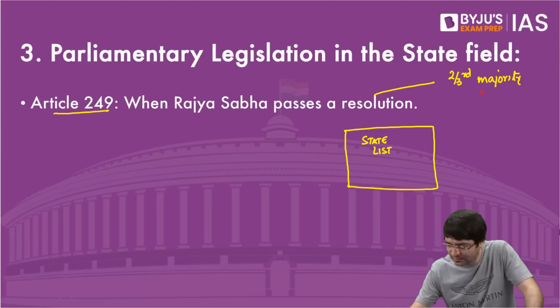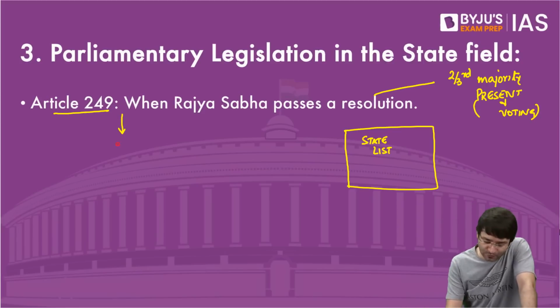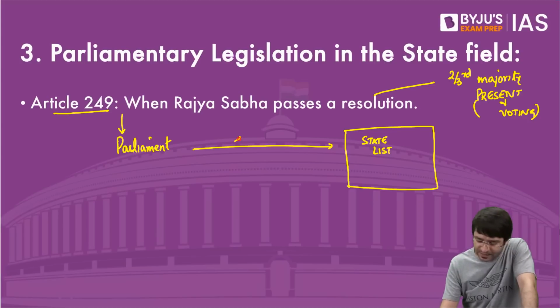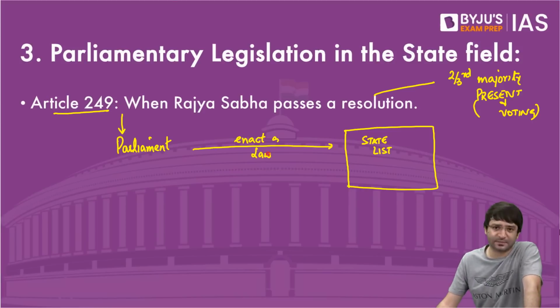two-thirds majority of members present and voting, then what can Parliament do? Parliament can enact a law in the state list, under the state list.